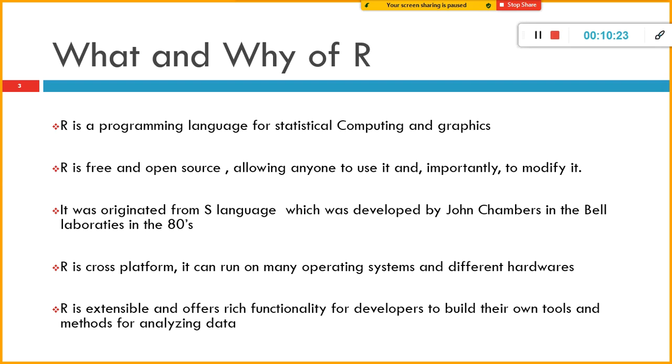R is platform independent. Once you write a program, you can use it anywhere. Another advantage with R is that a lot of blogs and user communities are there. In case you get stuck, they can help you out, and a lot of packages are available in R. But now Python has also matured like anything, not like those days. Even 4 or 5 years back, not many packages were available.